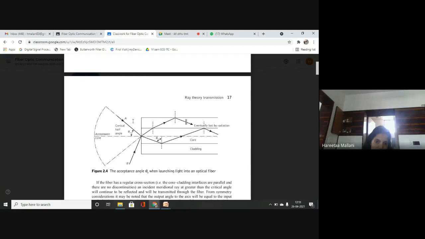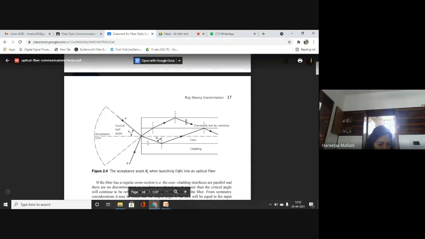You can see ray B. If the angle of your incident ray is greater than the acceptance angle, that ray will eventually be lost by radiation. Why? Because it can't produce an angle greater than phi c, the critical angle, to generate total internal reflection. Is it clear?